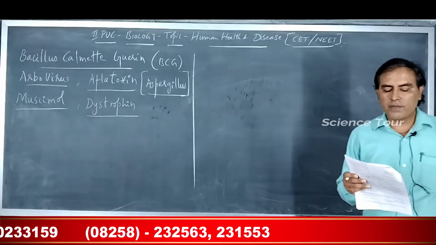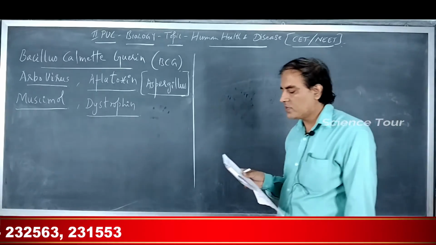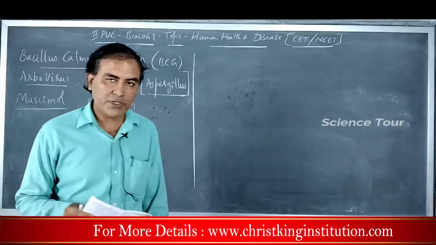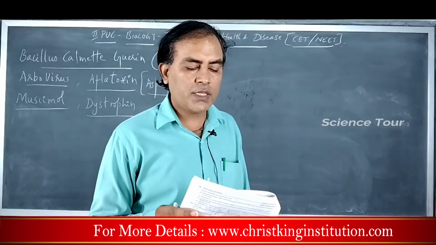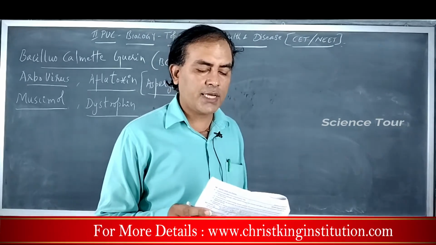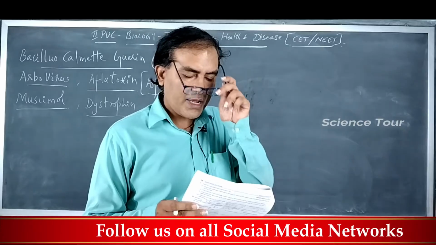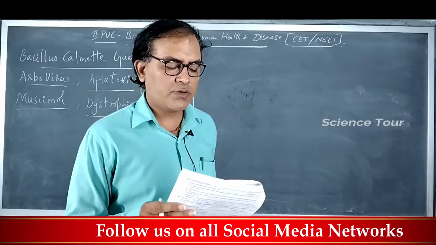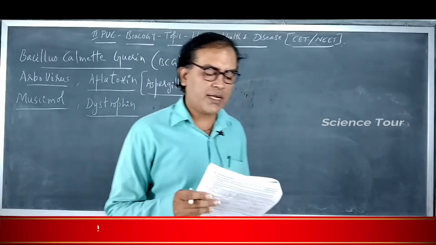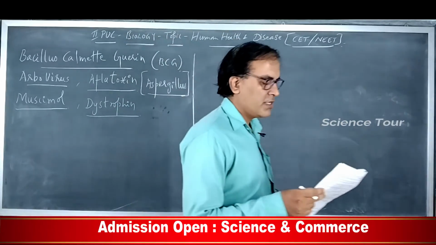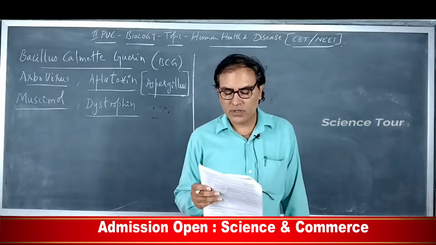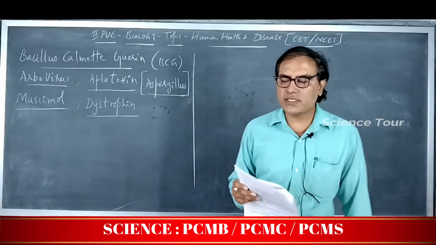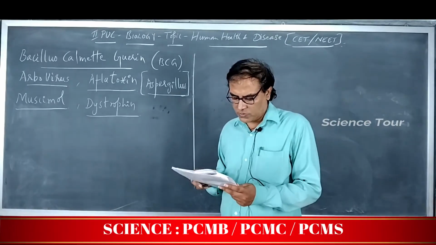Second, see the option. Polymorphonuclear leukocytes and the monocytes, both are examples for cellular barriers, that is the right option, option 2. Now see the third option, anti-tetanus and anti-snake bite injections, they are not producing active immunity, but they are producing the passive immunity. Next, option 4, saliva in the mouth and tears in the eyes, they are examples for physiological barriers, not the physical barriers. So the right answer is the option 2.